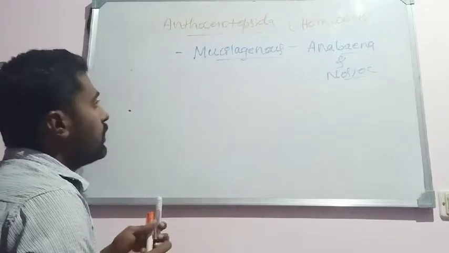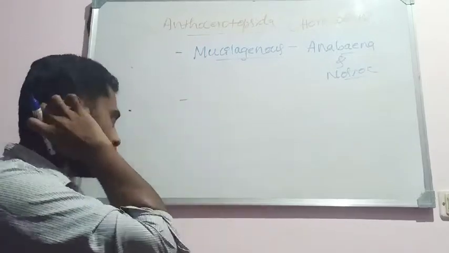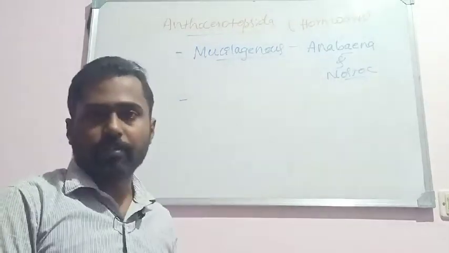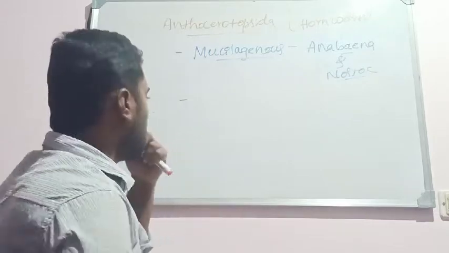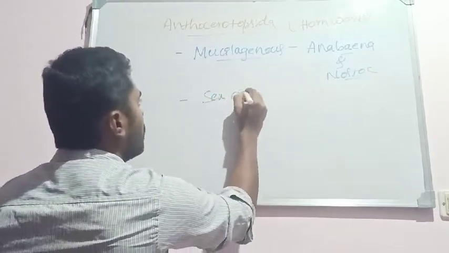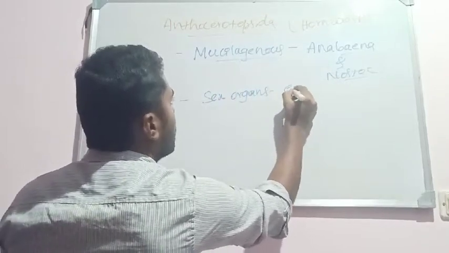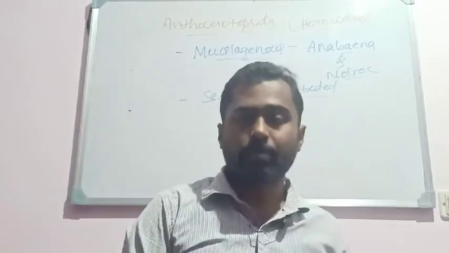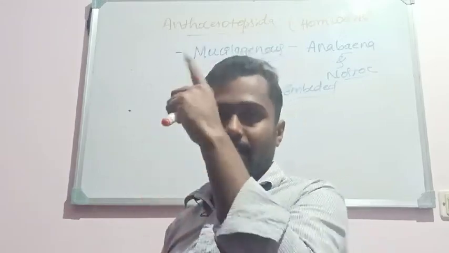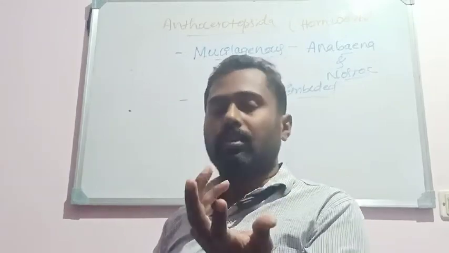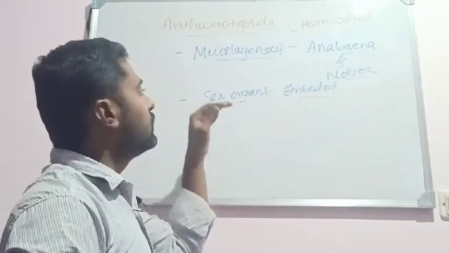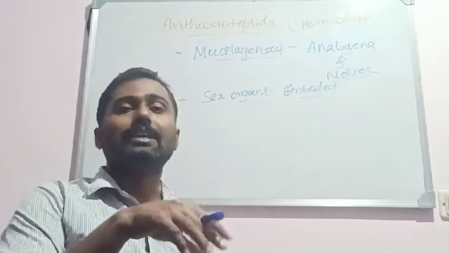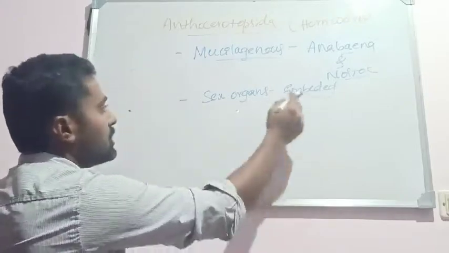Okay. So when it comes to reproduction, similarly here also, reproduction may take place by death and decay of the thallus. That is a vegetative method of reproduction, and also by means of fragmentation. When it comes to sexual reproduction, the sex organs are embedded in the thallus. They do not produce stalked sex organs, unlike Hepaticopsida members like Marchantia, where we can see an elongated stalk, like the antheridiophore and the archegoniophore. But in these members, the sex organs are embedded inside the thallus.